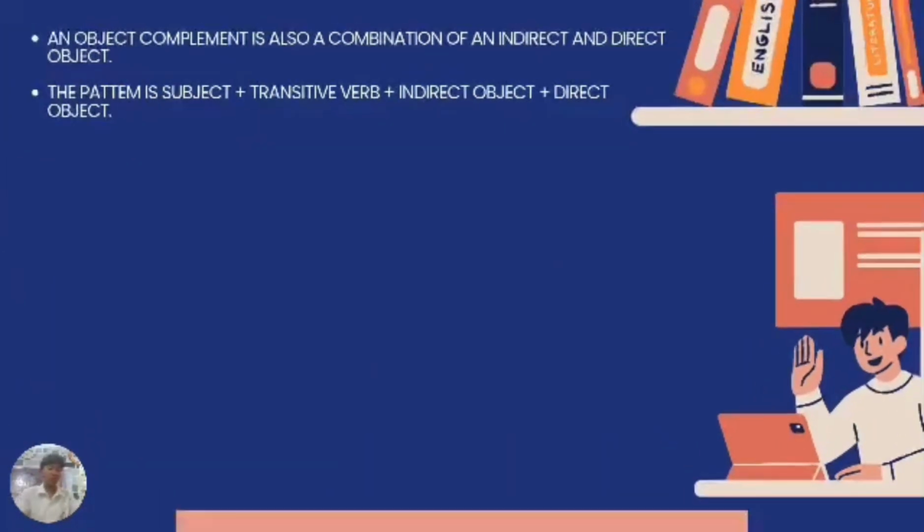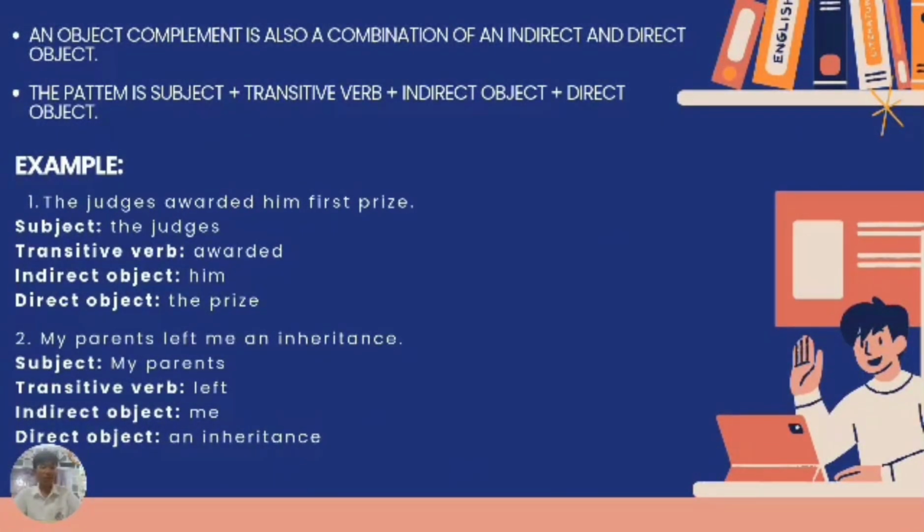An object complement is also a combination of an indirect and direct object. The pattern is subject plus transitive verb plus indirect object plus direct object. Example: "The judges awarded him first prize." The subject is the judges, the transitive verb is awarded, the indirect object is him, and the direct object is the first prize. The second is "My parents left me inheritance." The subject is my parents, the transitive verb is left, the indirect object is me, and the direct object is the inheritance.